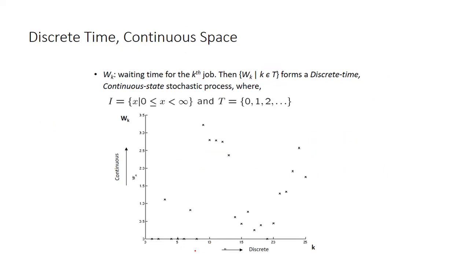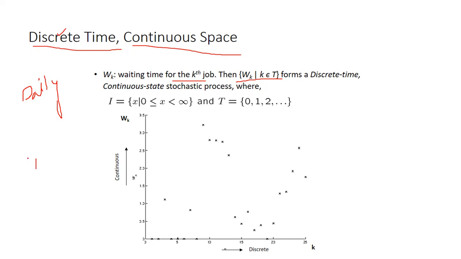Now we can see another classification. Here time is discrete, but space is continuous. The waiting time for the kth job, Wk, where k belongs to the time space, forms a discrete time, continuous state space stochastic process. We can take another example also: with discrete time and continuous space, I am taking the daily average temperature.